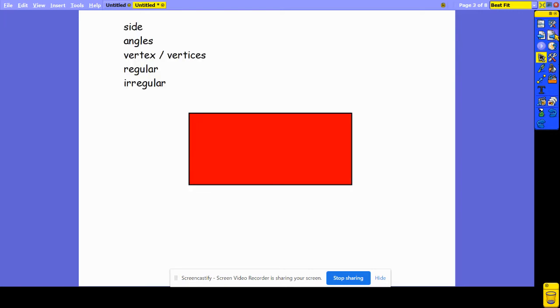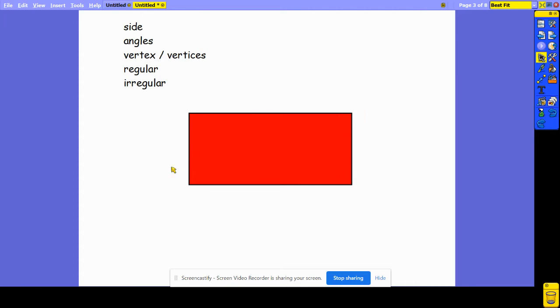So if we look at the shape on the screen, we know that the shape is a rectangle. If I was talking about its sides, I would say that it has 4 sides, 2 pairs of equal sides. You can see that this side and this side are equal, so that's 1 pair of equal sides, and this side and this side are equal. It's got 2 pairs of equal sides. For the angles, I can see that it's got right angles, and I can count that it's got 1, 2, 3, 4.